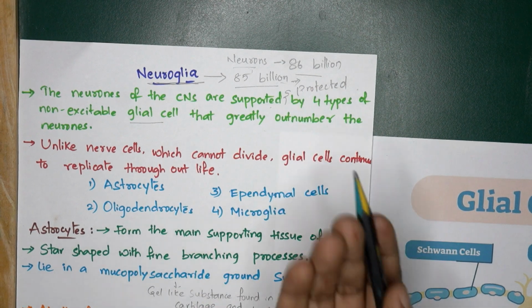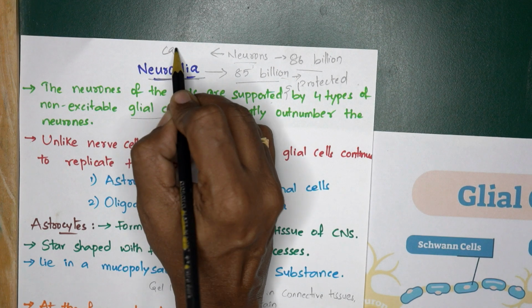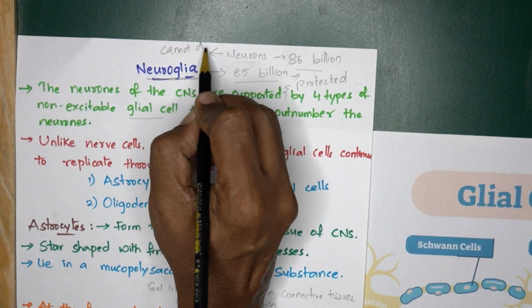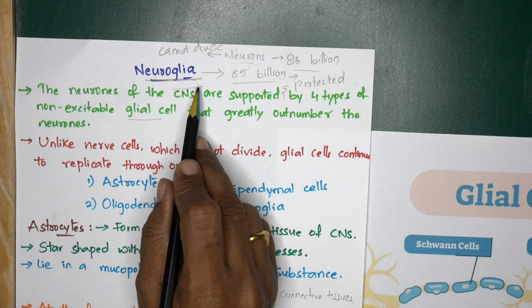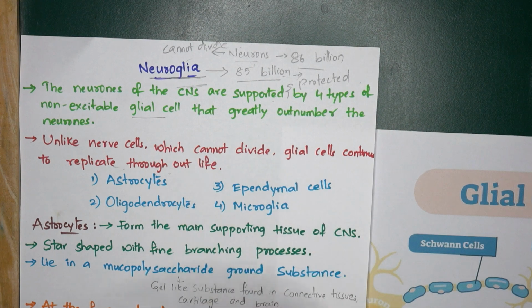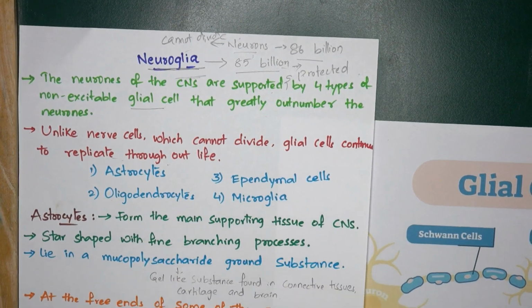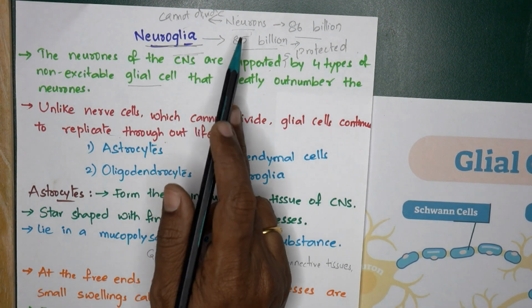But later in life, we have seen that the neurons cannot divide. Unlike the neurons, the neuroglia has the capacity to replicate throughout life. That is, they continue to divide throughout life and they support and protect the neurons.